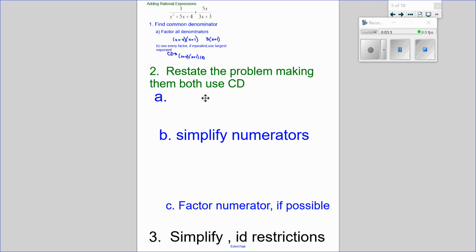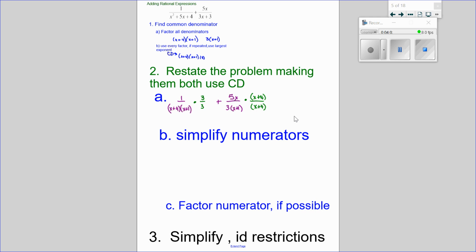So my first step would be to restate. I would first write my two expressions with their factored denominators. Figuring out what's missing, I would multiply using ones, so the multiplicative property of 1. I can multiply anything by 1 and not change its value.